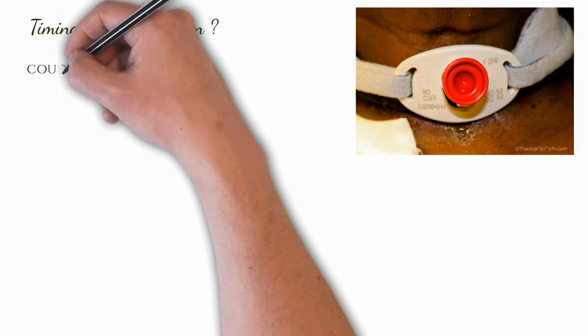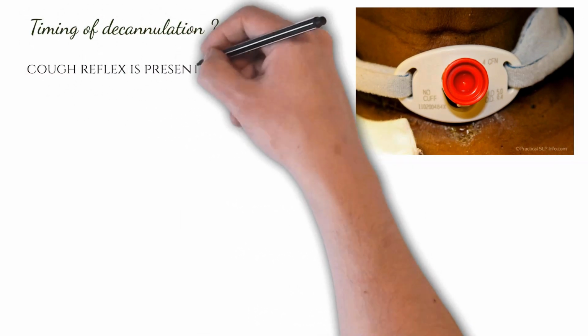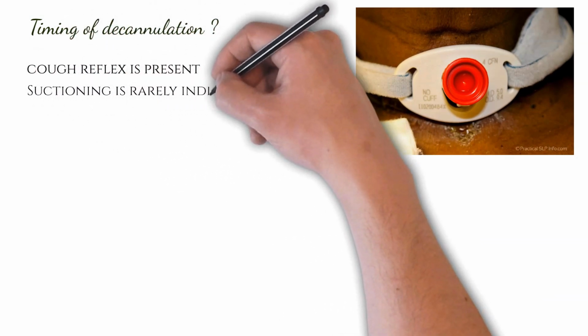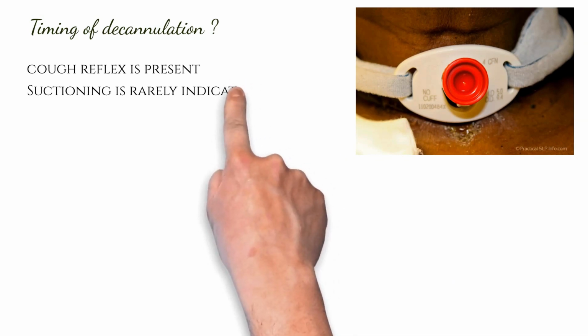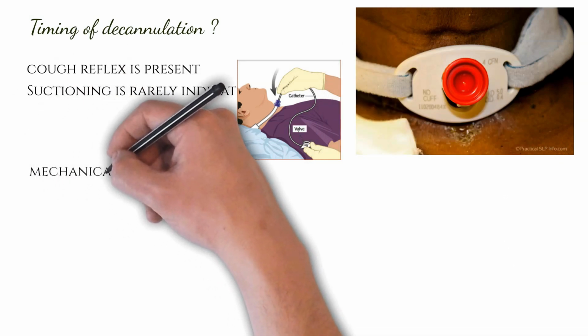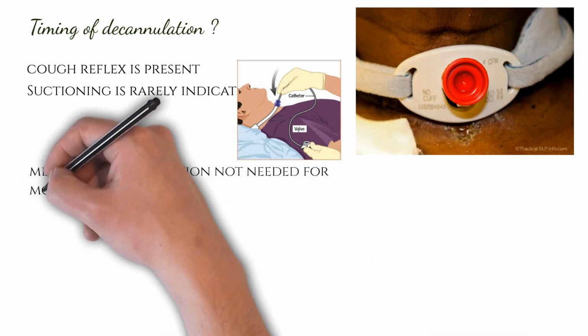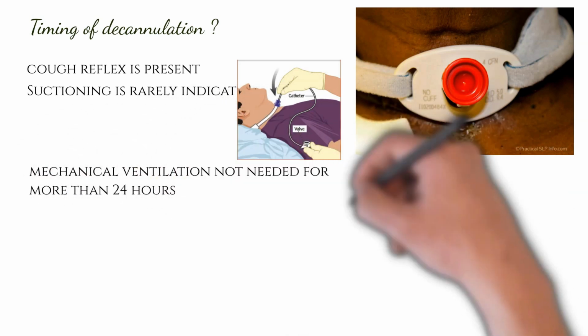Now we will be studying when you can decannulate the tracheostomy tube. It can be decannulated when the cuff reflex is adequate, suctioning is rarely indicated, you don't require suctioning, and mechanical ventilation is not needed for more than 24 hours.